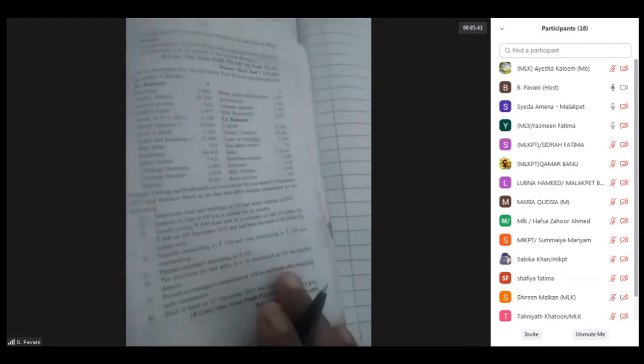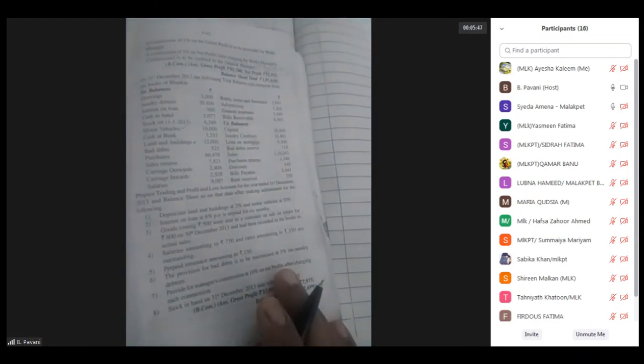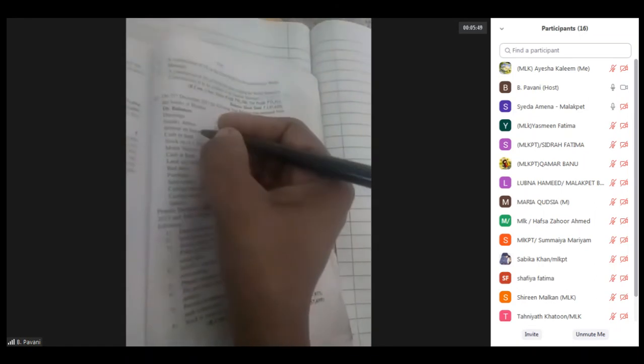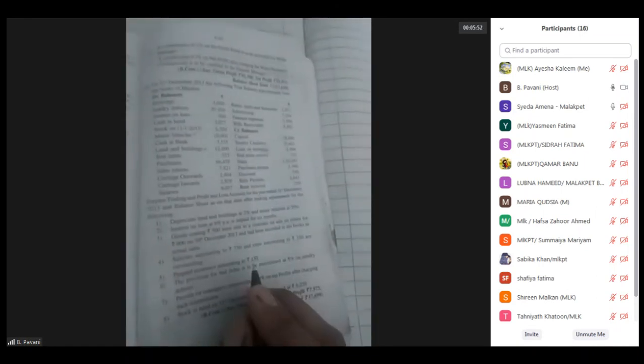The next adjustment is interest on loan, 6% unpaid for 6 months. So for interest on loan, we should put a tick mark, because an adjustment is there.